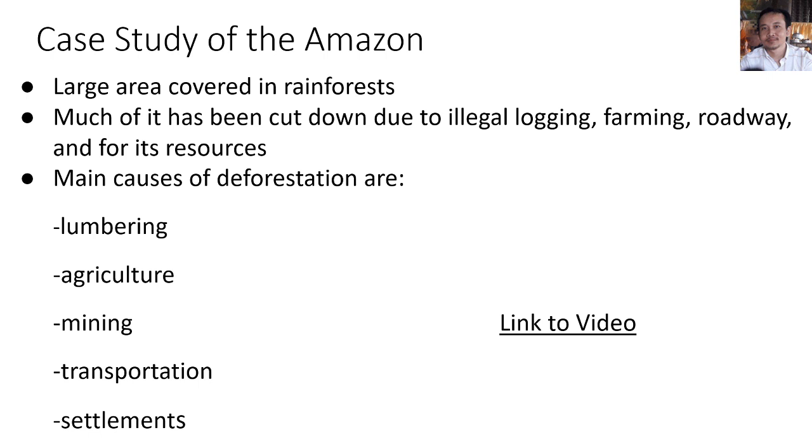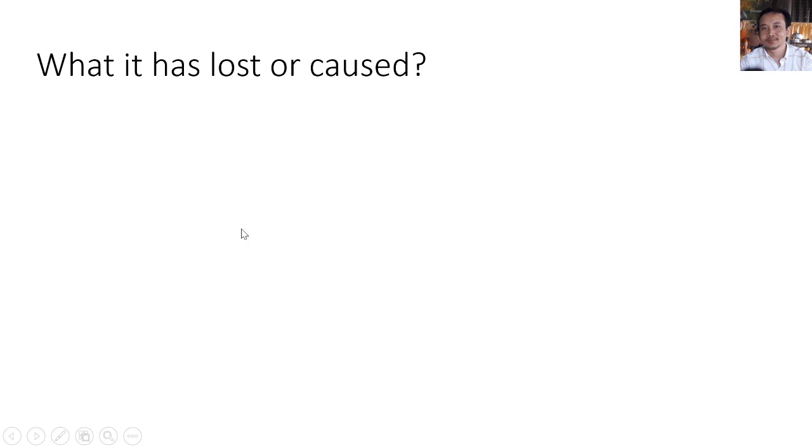The next one is the main causes of deforestation: lumbering, agriculture, mining, transportation, and settlements. The same as I mentioned in the second point here. Lumbering, agriculture, mining, transportation, and settlements. So you can link to these video lessons. Okay, look at the next one.